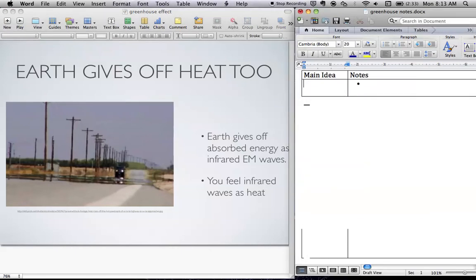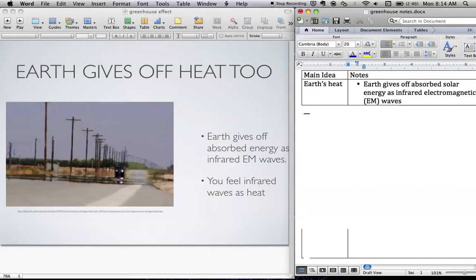So the earth gives off this energy then as heat. So the earth's heat, and what happens is this energy that was absorbed by the earth now is re-emitted as a different type of radiation. So the earth gives off the absorbed solar energy as infrared electromagnetic, or EM, waves. Right?